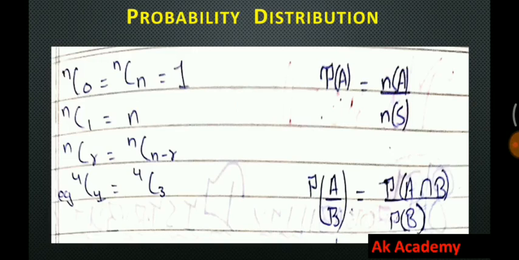Now these are some important formulas which we will require in probability distribution. Just note them down. NC0 is equal to NCN is equal to 1. It is always equal to 1. We'll see how in our next lecture. NC1 is equal to N, NCR is equal to NC(N minus R). Example, 4C1 is equal to 4C3. You can solve it. And probability of A is equal to n(A) upon n(S). Probability of A given B is equal to probability of A intersection B upon probability of B. Just note down these formulas or take a screenshot and save it on your phone.